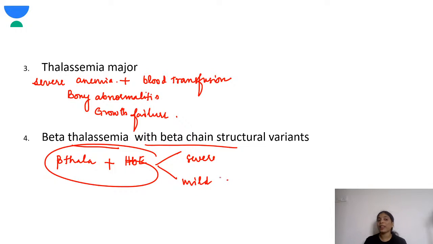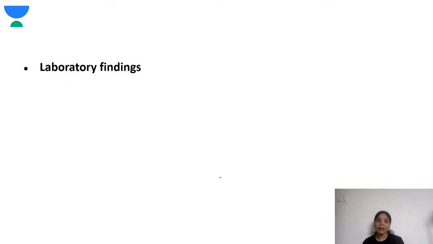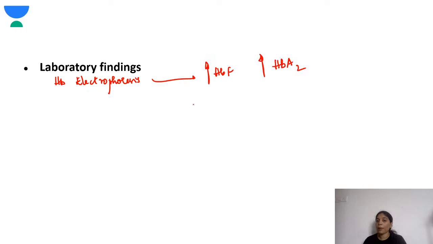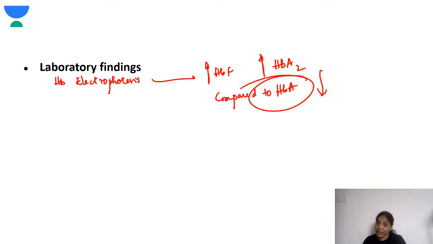Association with HbE. So when you get a laboratory test, what first can you do? First you will do an HB electrophoresis. Here there will be increased HbF, increased HbA2, and HbA will be decreased.